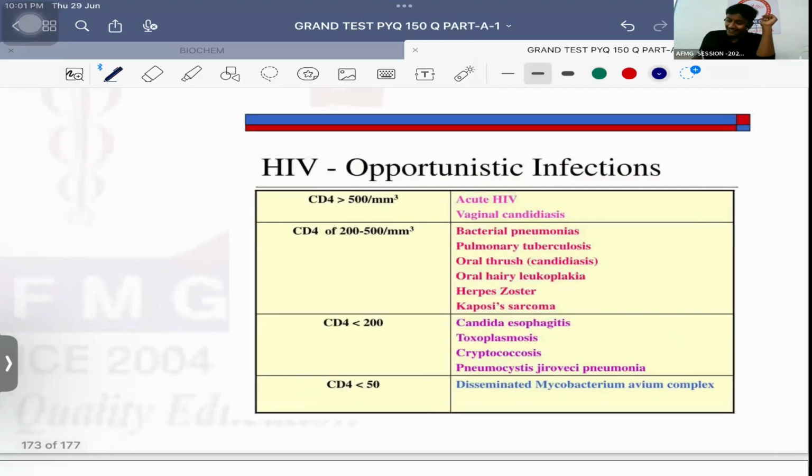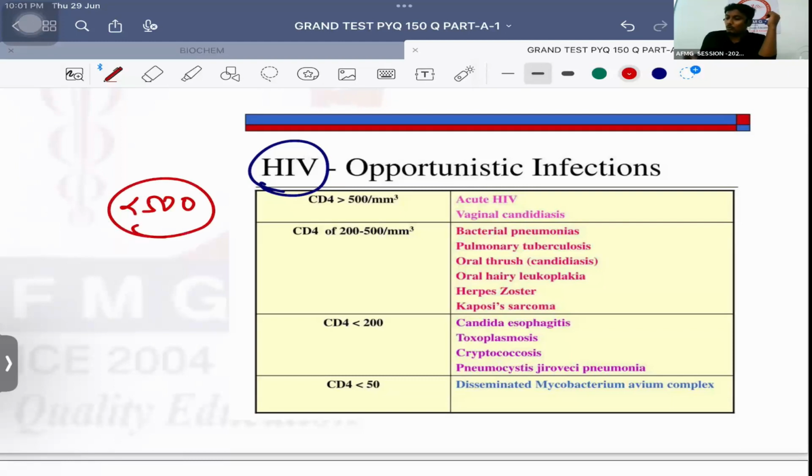Important is HIV, human immunodeficiency virus causes AIDS. Usually it decreases the CD4 cells. Opportunistic infection occurs more commonly when the CD4 count is less than 500. Most common opportunistic infection in HIV positive patient: Pneumocystis jirovecii pneumonia. Most common opportunistic infection in HIV positive patient in India: answer is tuberculosis. No issues with this, anybody?